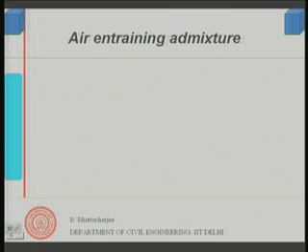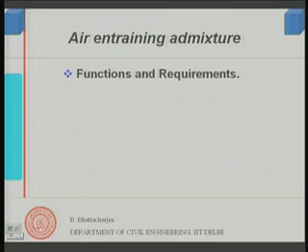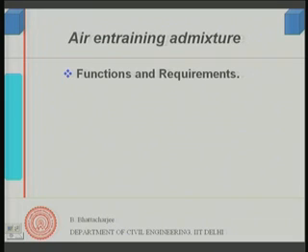Now, the other kind of admixtures which also affect the workability somewhat are the air entraining admixtures. If you look at air entraining admixtures, their main function is against freezing and thawing. They show good durability performance against freezing and thawing. Air entraining agent essentially changes the surface tension of the water, and thereby creates air bubbles. They are very fine closed air bubble systems, uniformly distributed throughout the cement paste or the concrete structure.